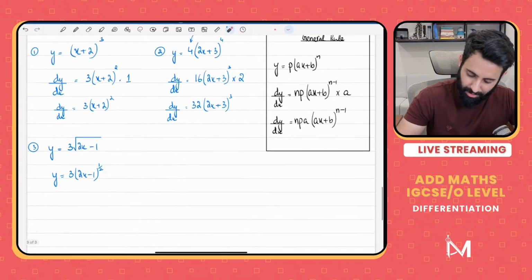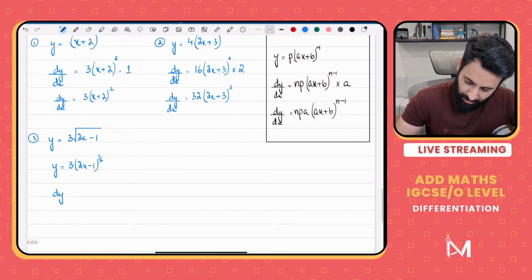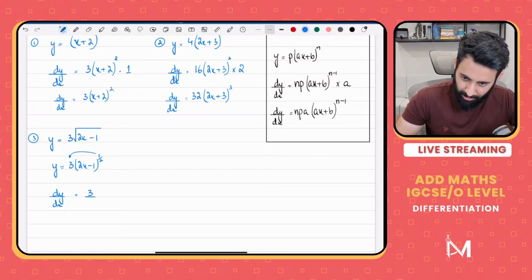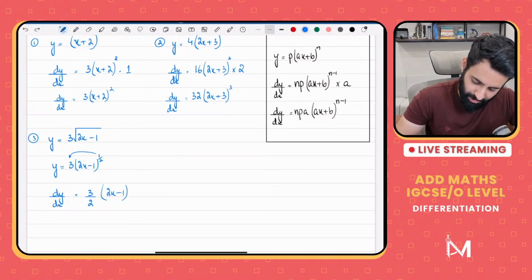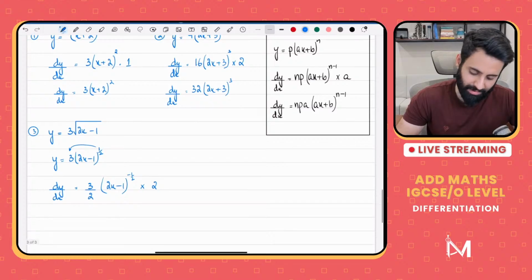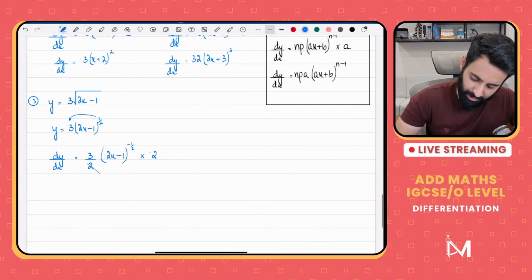Now I'm going to differentiate it. So dy by dx is equal to, half gets multiplied by the entire expression, so half into 3, that's going to be 3 upon 2, into (2x minus 1) raised to the power half minus 1. So what's half minus 1? That's minus 1 upon 2. And don't forget to also multiply it by the differential of the expression that's inside the bracket. That's 2. This 2 and this 2 cancel.